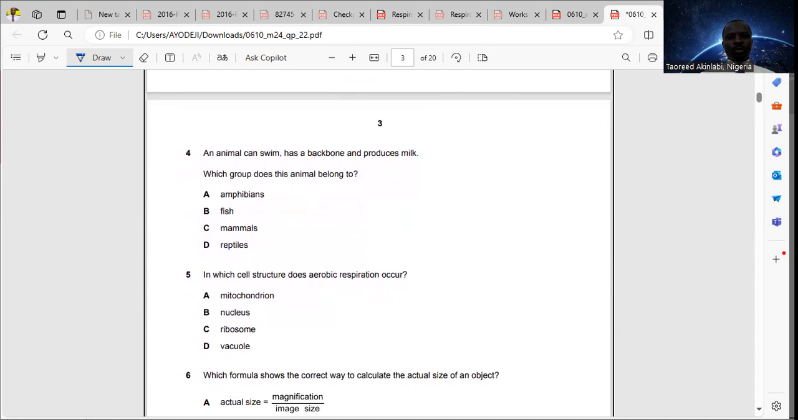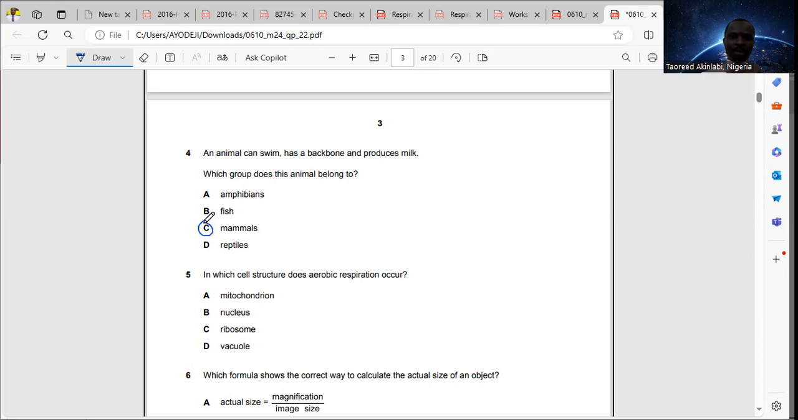Question 4. An animal can swim, has a backbone, and produces milk. Which group does this animal belong to? There's one distinguishing feature that we can find there that's peculiar to a particular group of animals, and that is production of milk, and that can only be found among mammals. It's only mammals that can produce milk. For these options here, the answer will be option C, and that is mammals.